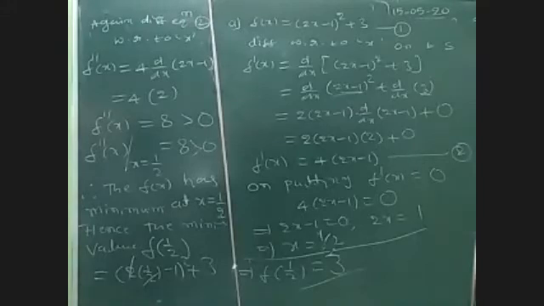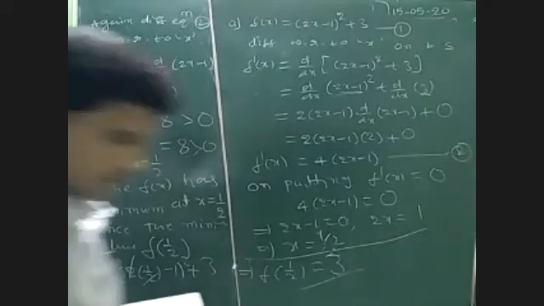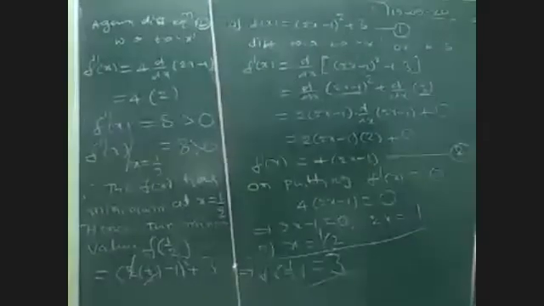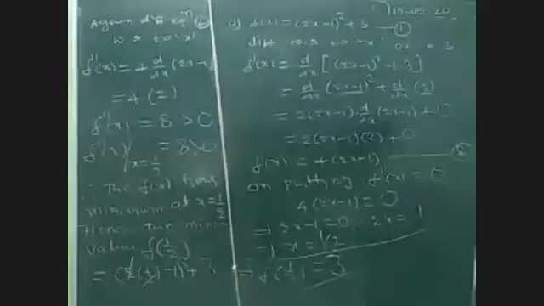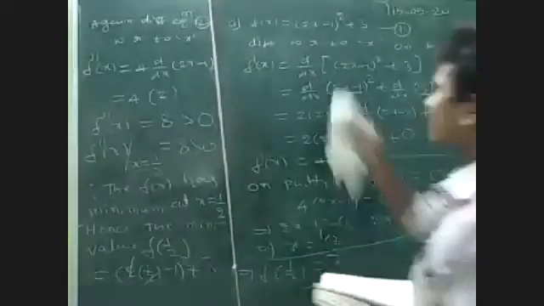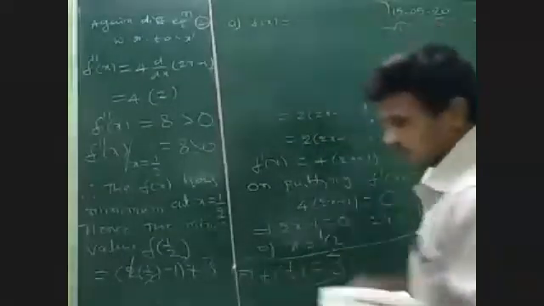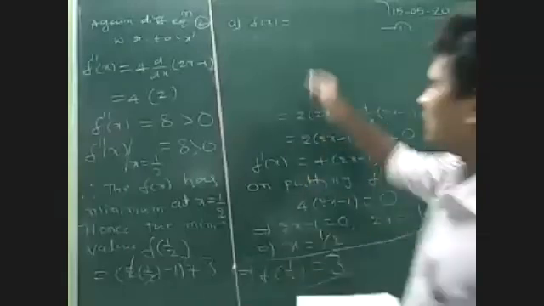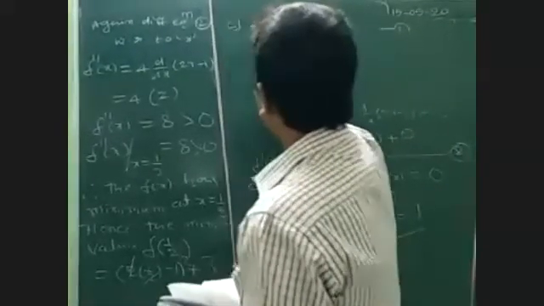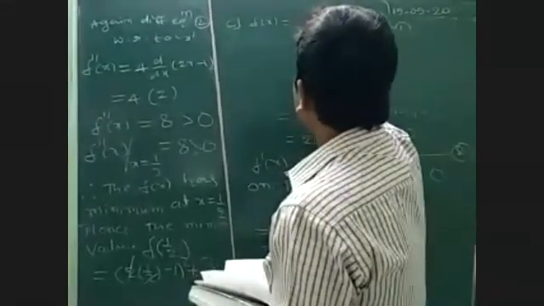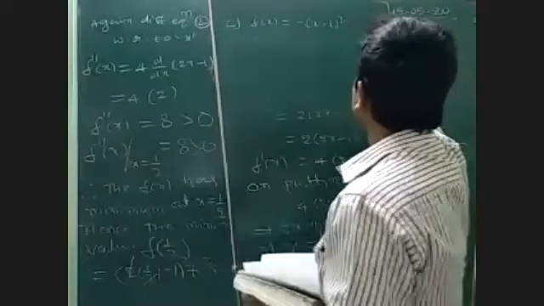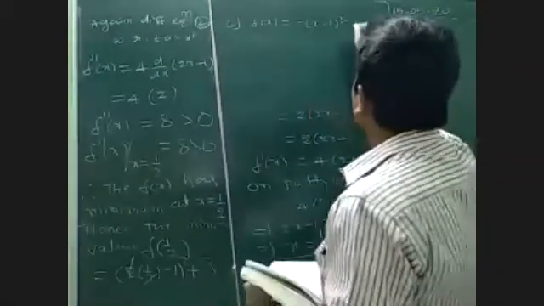Question number B subdivision you can try. Let's see C subdivision. Minus x minus 1 whole square plus 10.